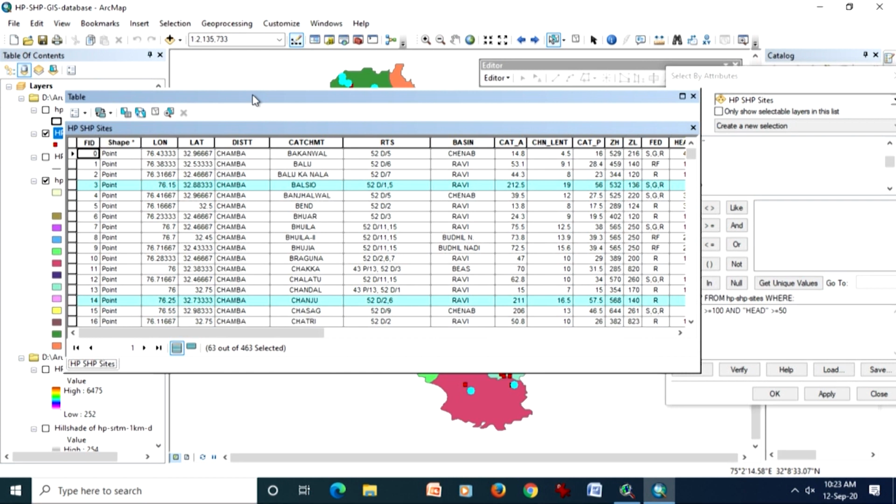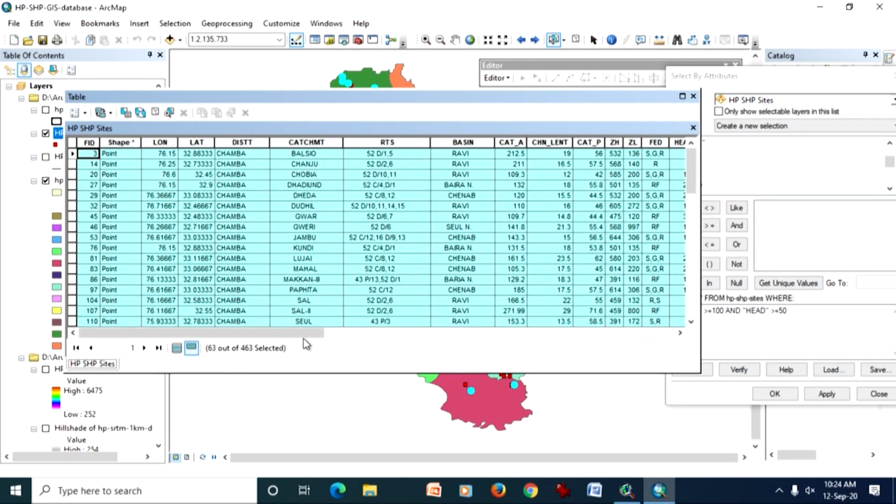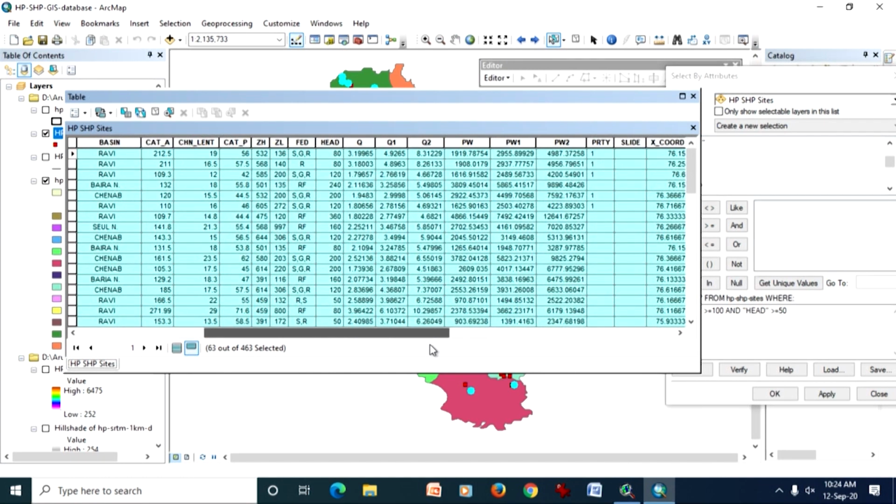So, I have done the selection based on the nested search: if catchment area is more than or equal to 100 square kilometer and head, that is potential head for the generation of hydropower, is more than or equal to 50 meter, then select those. If I go to show only the selected things, now we will concentrate on these two columns: one is the catchment area, which you can also see here, and the head.